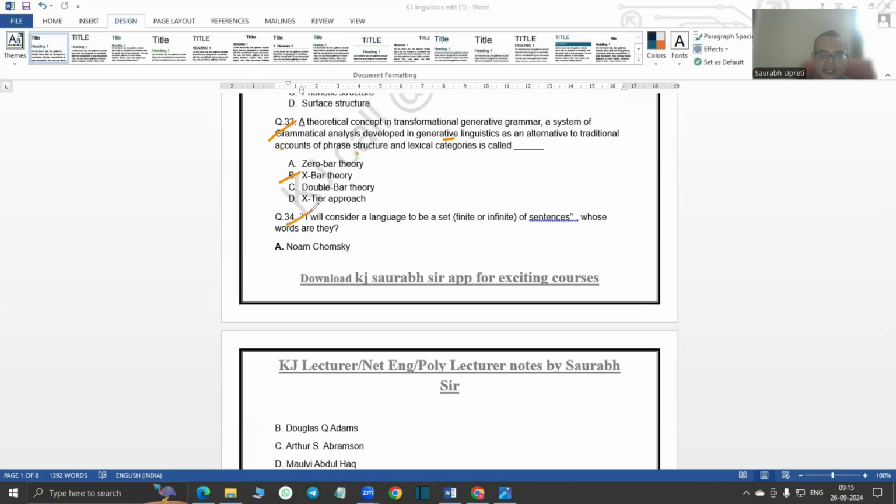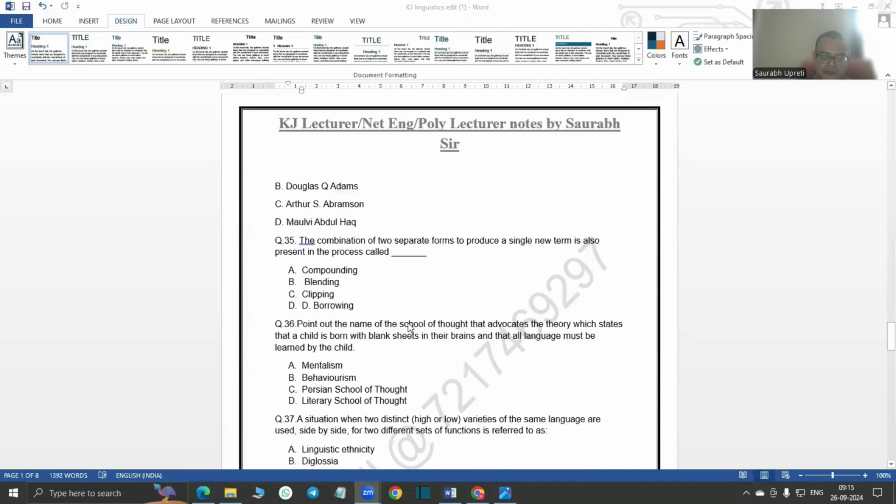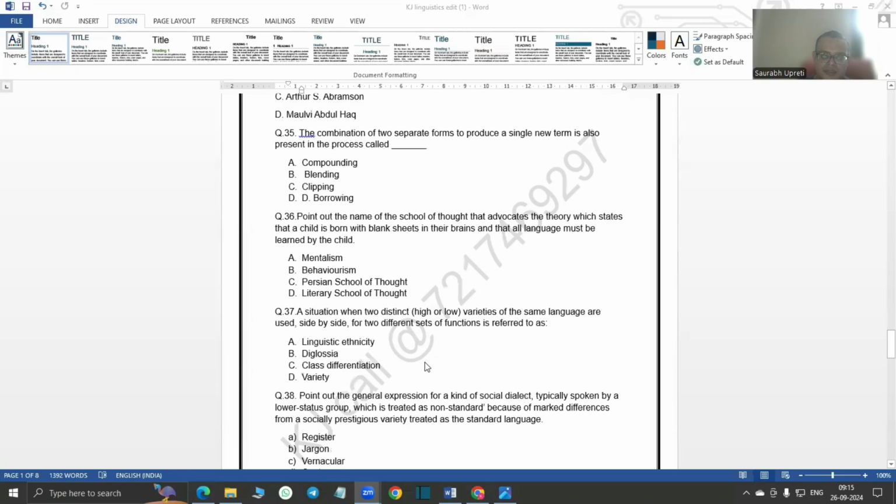Question 34: I will consider a language to be set of sentences, finite or infinite sentence. Whose words are these? So this is said by, of course, Chomsky. Then the combination of two separate forms to produce a single new term is called as blending. It's part of the stylistics.